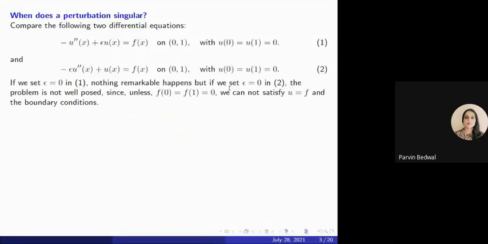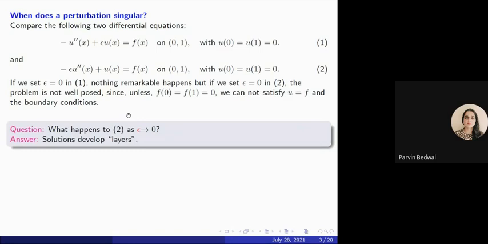So, first I will introduce my topic. When is a perturbation singular? I have given here two differential equations. We can see that if we take the value of epsilon equal to 0 in the first differential equation, then nothing remarkable will happen. But if we take epsilon equal to 0 in the second differential equation, then the equation will not be well posed. So we can't satisfy f0 equal to f1 equal to u is equal to f and the boundary conditions.